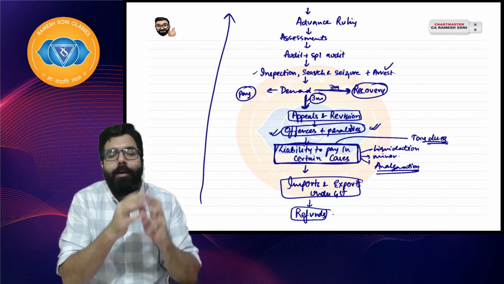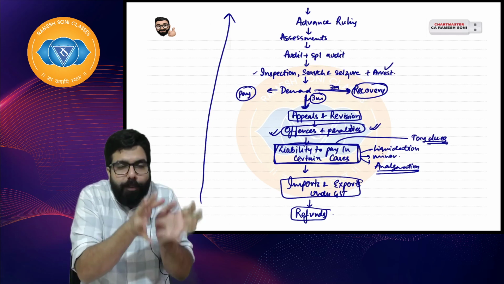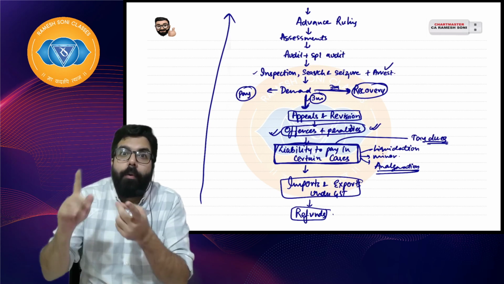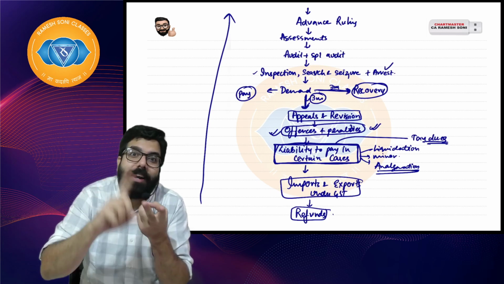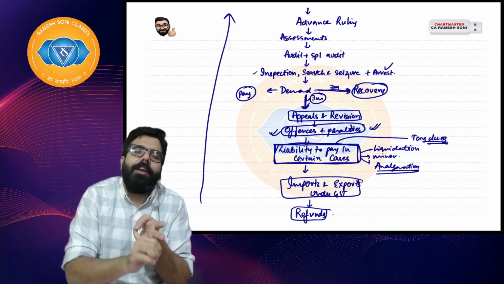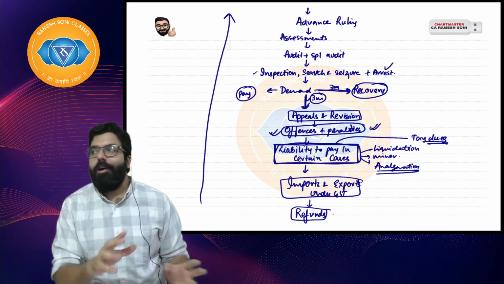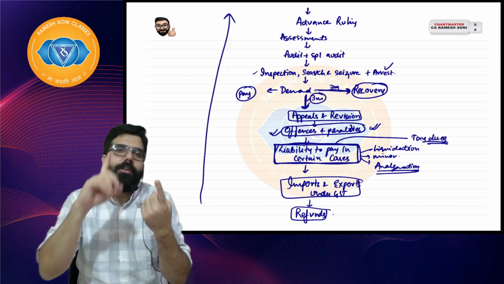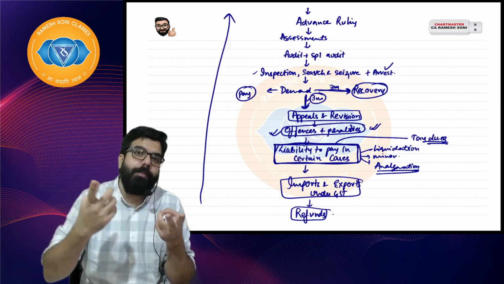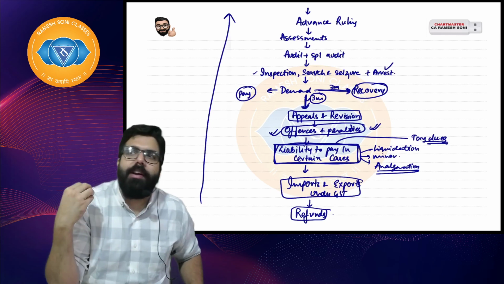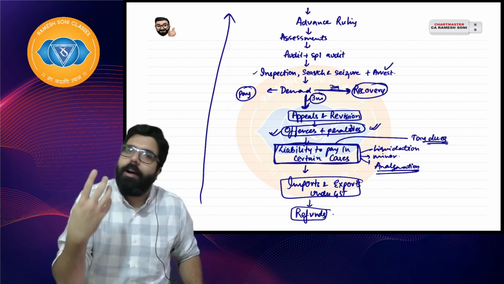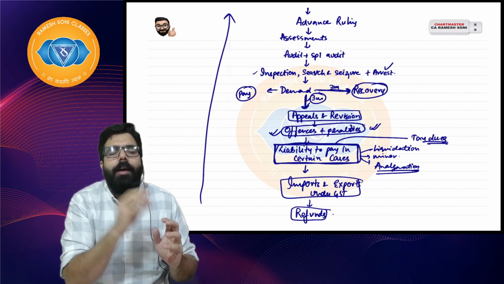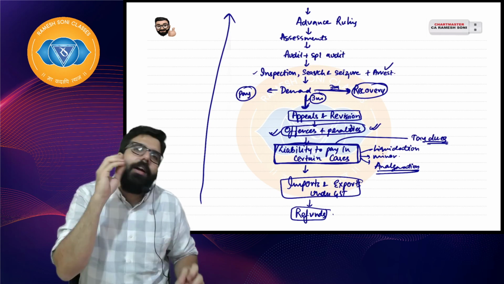We'll be learning over there what the various types of offenses are, and for the various offenses, what penalty, meaning the amount you have to pay. What are the various offenses for which you will have to go to jail, where punishment, imprisonment will be there. What are the various offenses for which you can pay money and get out, right everyone? Compounding, you can pay money and save yourself. We'll be learning how compounding can be done. If you have committed an offense and you tell the government, please, I will make the payment, I'll pay extra money, you leave me.